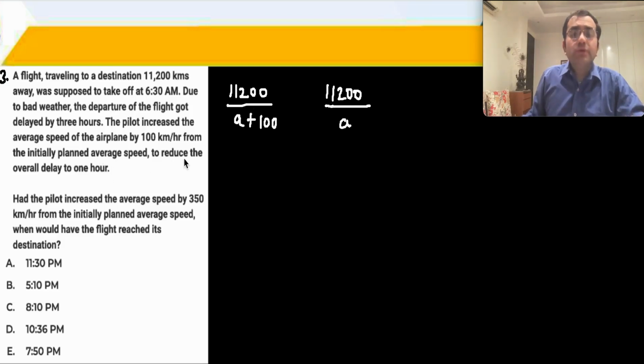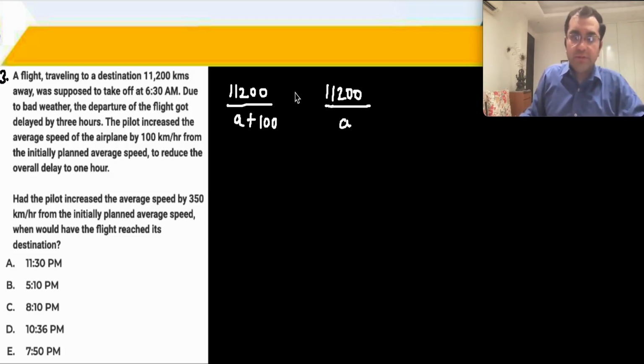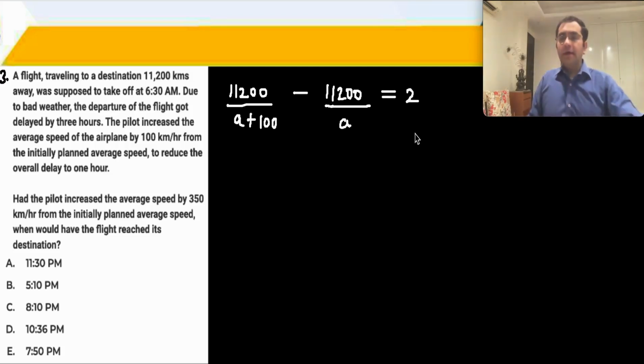So he managed to reduce the delay to 1 hour. तो 3 घंटे लेट पहुंचने वाले थे, बट अब सिर्फ 1 घंटा लेट आए. There's a gap of 2 hours. So this difference is 2. 3 घंटा लेट पहुंचने वाले थे while traveling at a speed A. Because of A plus 100, there's a delay of only 1 hour. That's a gap of 2 hours. He saved 2 hours. Difference of travel is 2 hours. इसको सॉल्व करके फटाफट A निकालना है.